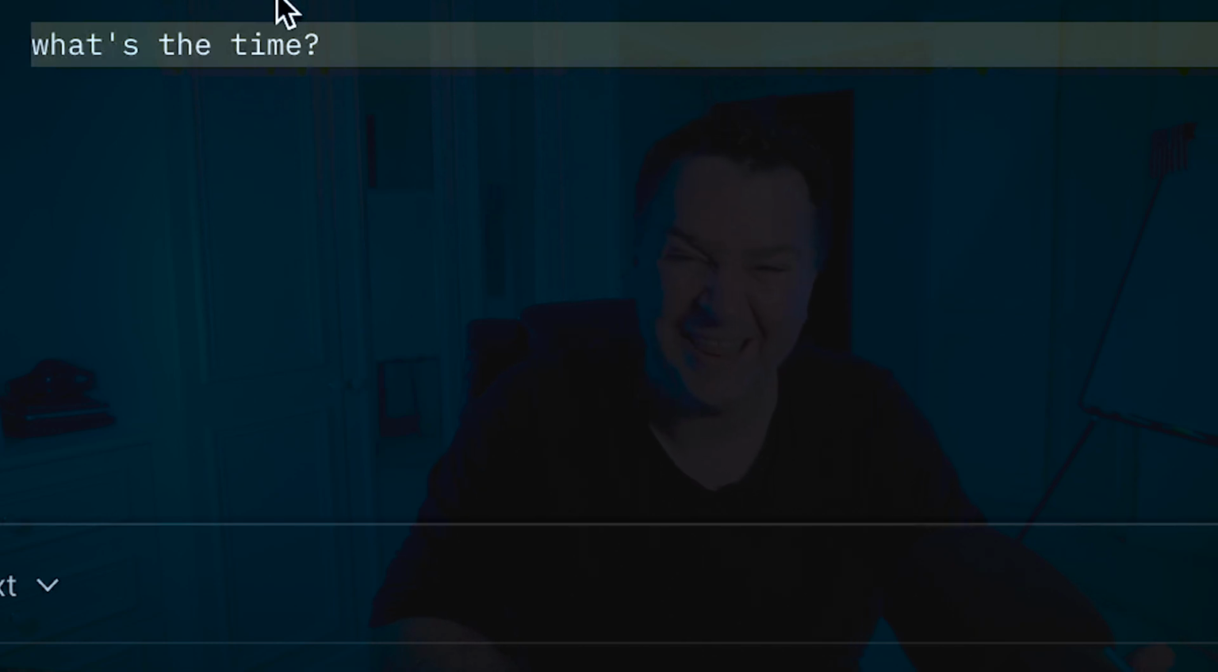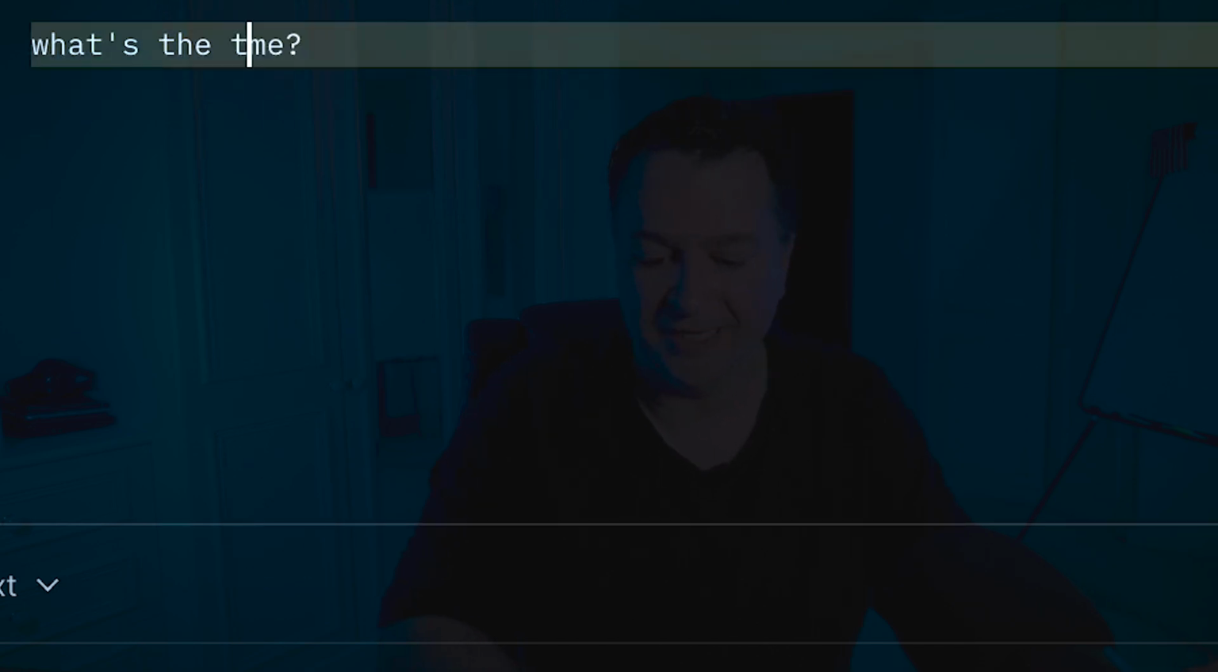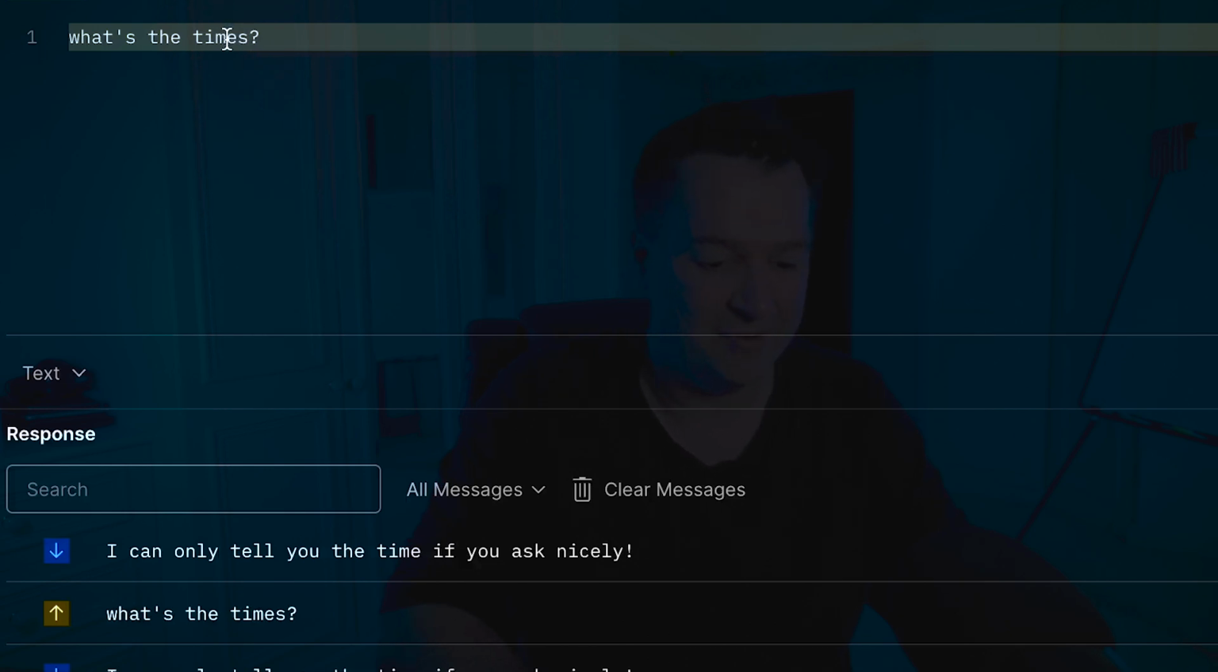Now, the problem with that is if I send anything other than what's the time, if I misspell this in any way, then when I click on the send button, it says I can only tell you the time if you ask nicely. Even if I put an S on at the end there, I'm going to get the same error. If I word it in a different way, tell me the time, then it's going to come back and say, I can only tell you the time if you ask nicely. So it doesn't handle those variations.